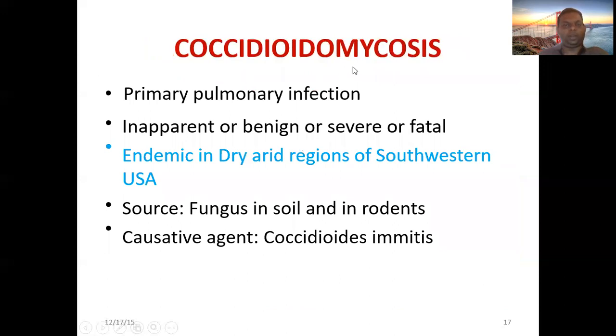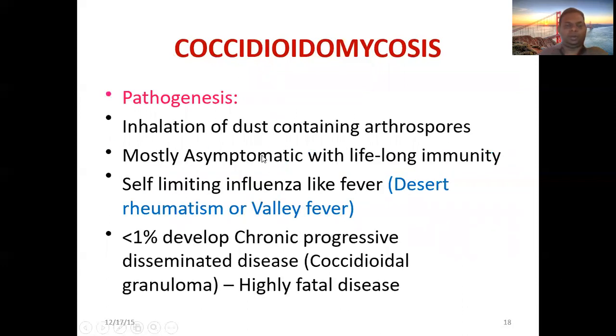Primary coccidioidomycosis is a primary pulmonary infection which can cause inapparent, benign, severe, or fatal disease. It is found in the dry region of southwestern US soil. Again, soil. The causative agent is Coccidioides immitis. It is mainly by inhalation of dust containing arthrospores, more often asymptomatic with lifelong immunity. Self-limiting influenza-like fever, known as desert rheumatism or valley fever.